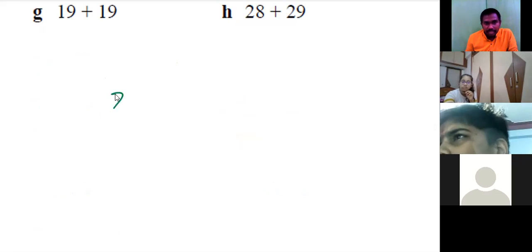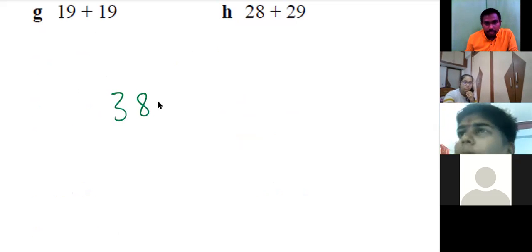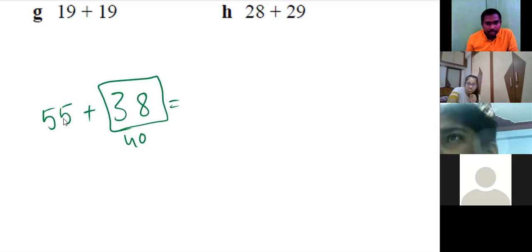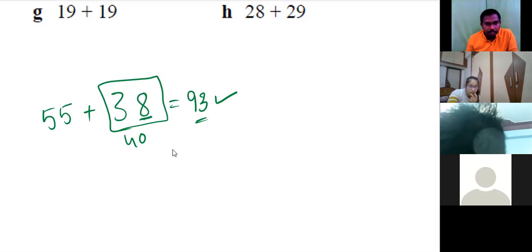Some any number, 38 plus some 55. Here instead of adding 38, I'll add 40 because it is easy. 55 plus 40 is 95. Because I have added 2 extra, that's why I'll remove 2 from the answer. 55 plus 40 is 95. If you remove the 2, 93. That is the answer. Okay?